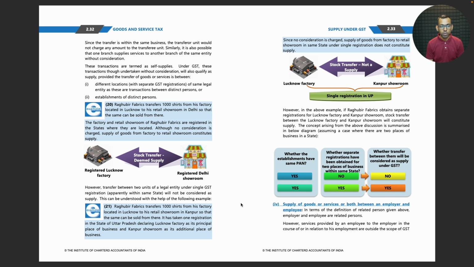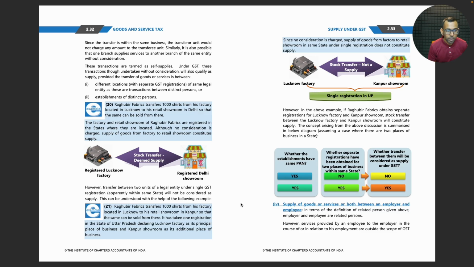to the transferee unit. Similarly, it is also possible that one branch supplies services to another branch of the same entity without consideration. These transactions are termed as self-supplies. Under GST, these transactions, though undertaken without consideration, will also qualify as supply, provided the transfer of goods or services is between different locations with the separate GST registrations of the same legal entity, as these transactions are between distinct persons or establishments of distinct persons.